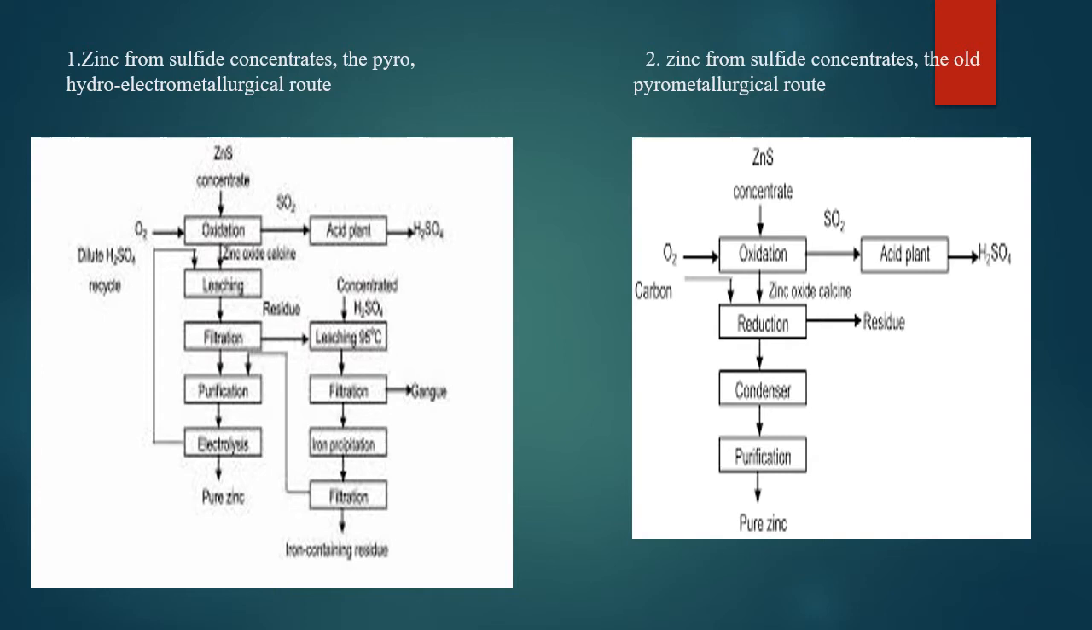On the left side, there is the flow sheet of zinc from sulfide concentrate, in the pyro, hydro and electrometallurgical route. On the right side, it is a flow sheet of zinc from sulfide concentrate, but in the pyrometallurgical route. Here we can see both flow sheets have a common part, with only slight differences between them.